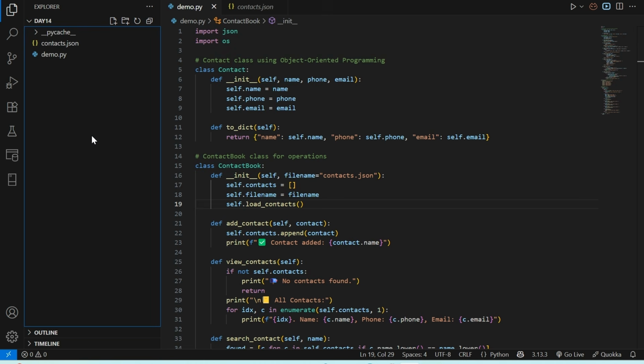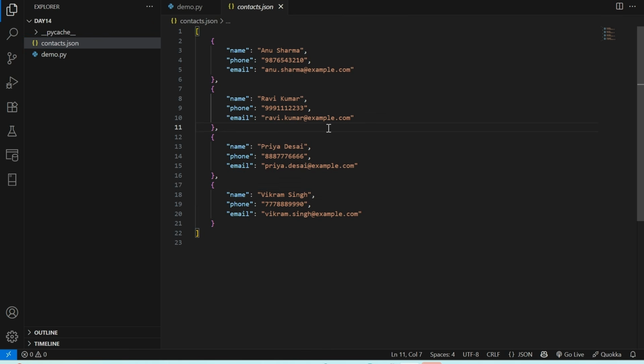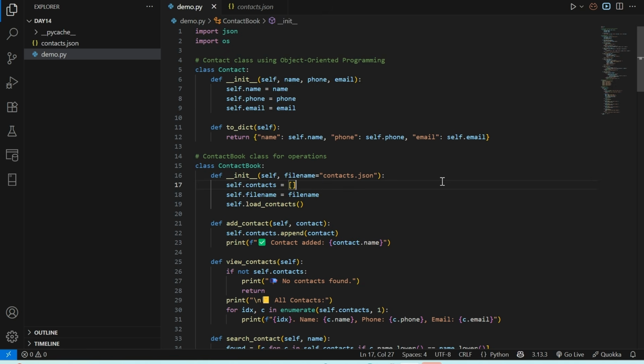For our contact book application, I have created two files. The first one is demo.py and the second one is contact.json. Within contact.json, I have added a few contact details which we will be using for our application. Let's walk through the demo.py file in order to understand it better.